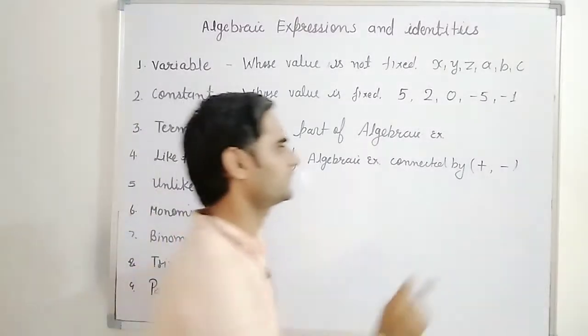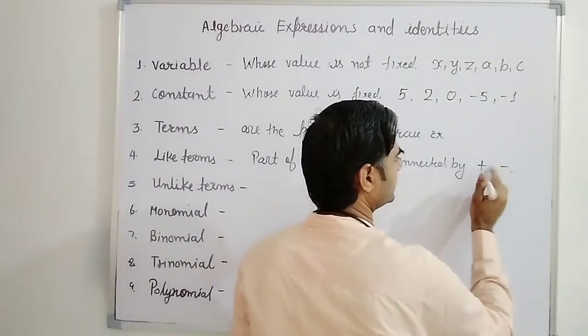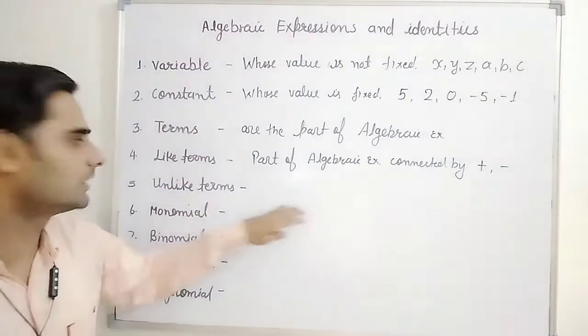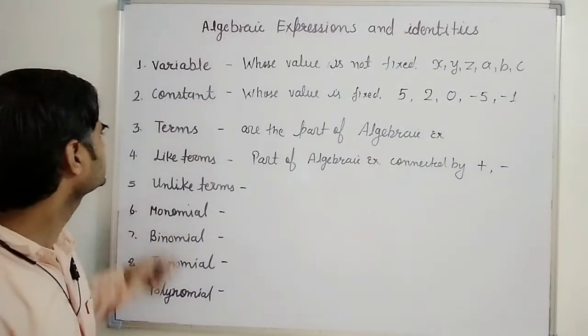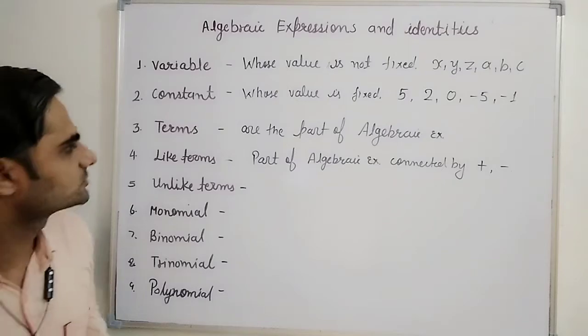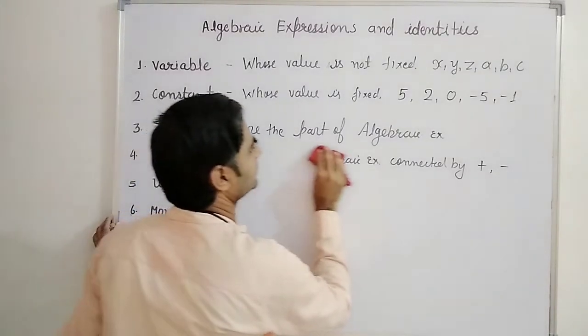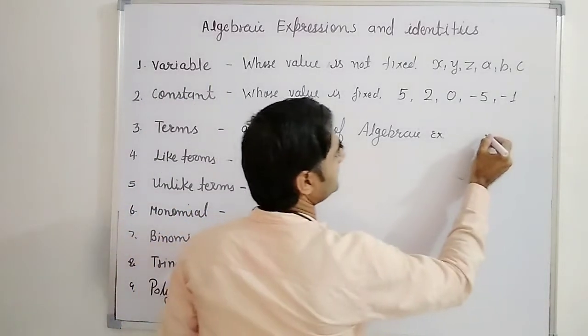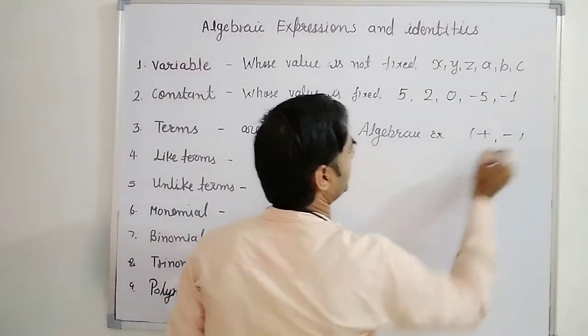This is not any point, these are the signs only, connected by plus or minus sign. Just before I told you how to connect. Sorry, I have written in this one, these are parts of an algebraic expression. Here we will write these are connected by plus or minus sign.